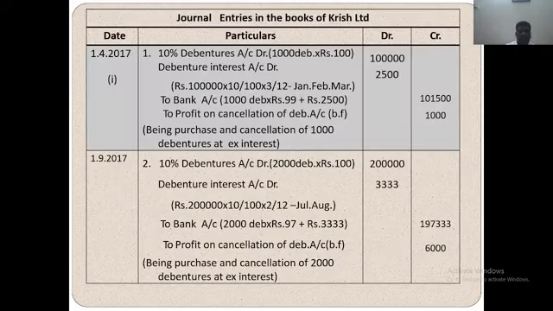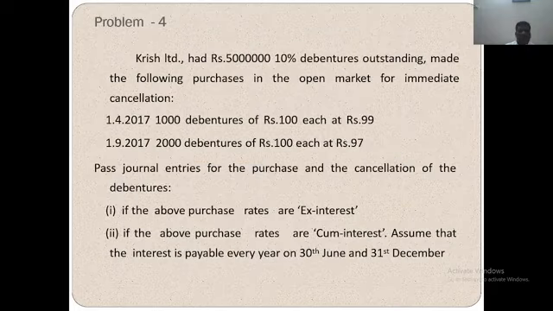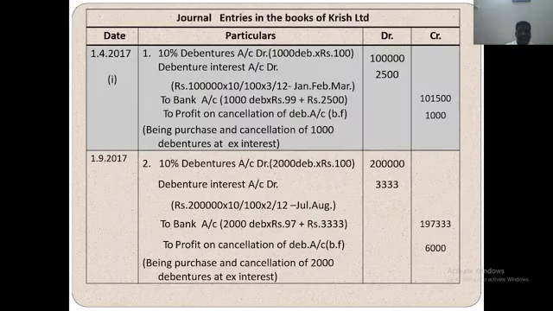1/4/2017. Journal entry. 10% debenture account debit, debenture interest account debit, to bank account, to profit on cancellation of debenture account. Listen, how is the profit on cancellation of debenture account determined? While paying interest, first you have to find out the debenture amount.